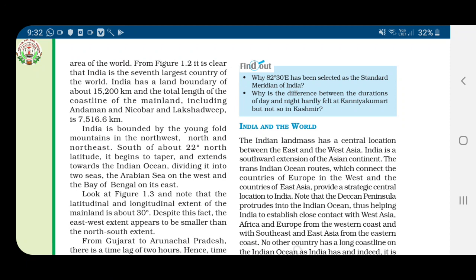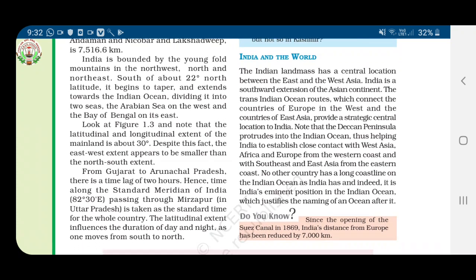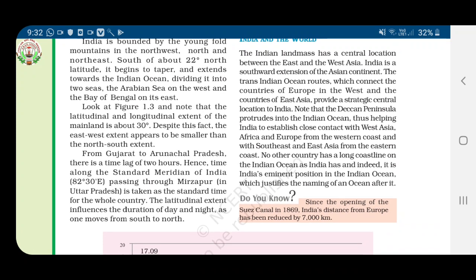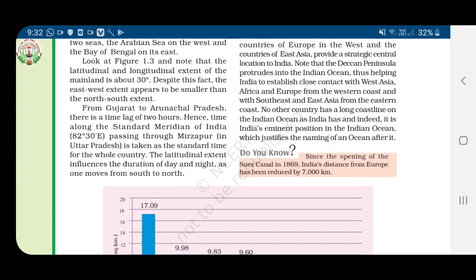Then, India is bounded by the Young Fold Mountains in the northwest, north and northeast. South of about 22 degree north latitude, it begins to taper and extends towards the Indian Ocean, dividing it into two seas, the Arabian Sea on the west and the Bay of Bengal on the east.